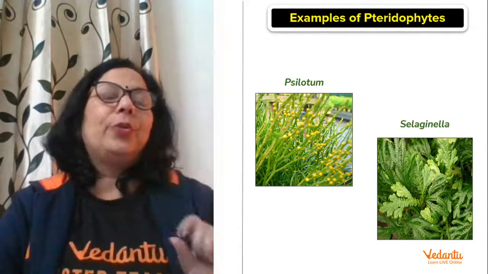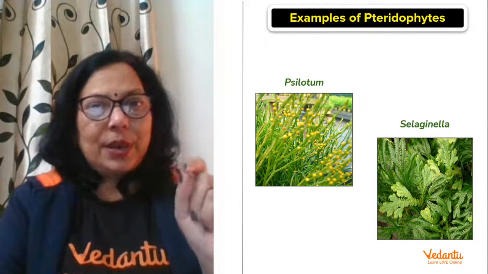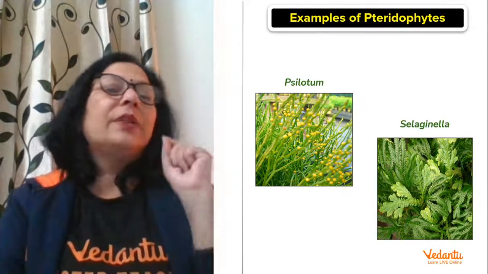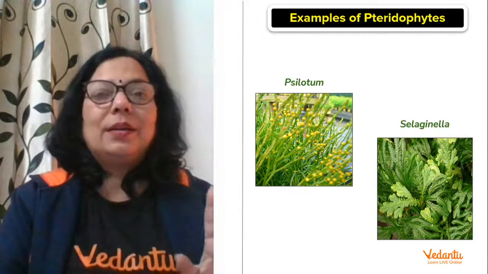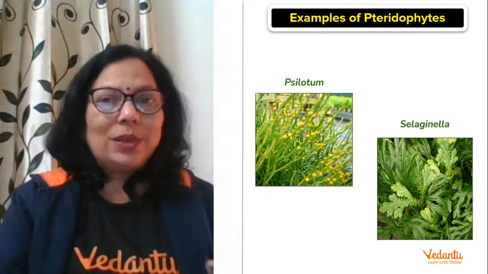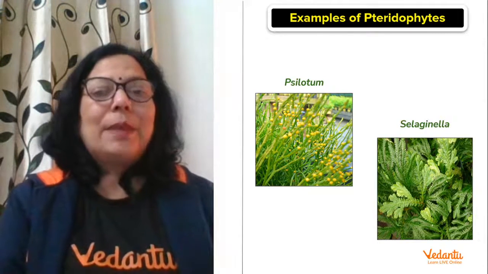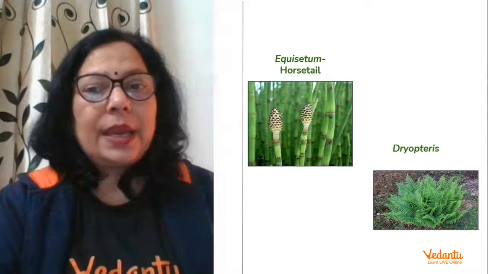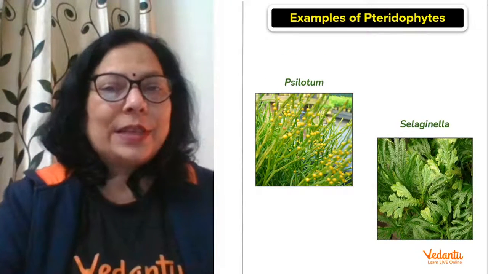The only point to remember in this is that they develop in a cool, shady place. They are flowerless plants. They have vascular bundles and they are the first terrestrial plants. You don't have to learn anything more than this. And their roots are called rhizoids. They bear spores. They reproduce through spores. And examples are Equisetum, Selaginella, horsetail, and Dryopteris. Right? So these are the 4 examples you can learn.